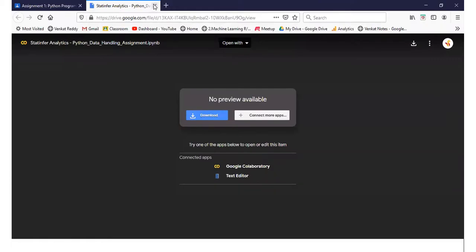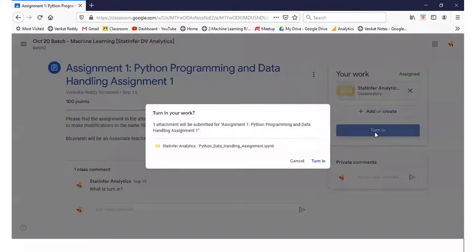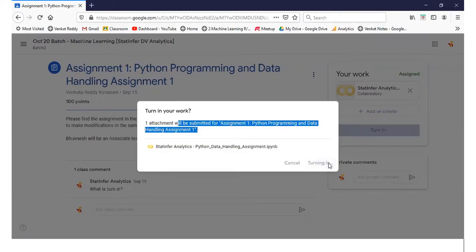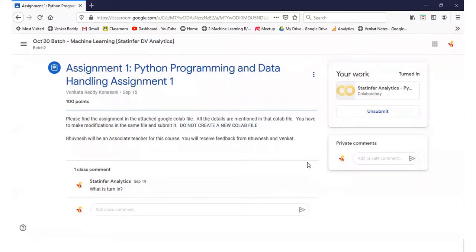You come back to this one, turn in. One attachment will be submitted. So you have written the whole code, you have tested everything, and you will say turn in. The assignment will be submitted. Then I'll get a message saying so and so student has submitted this assignment.